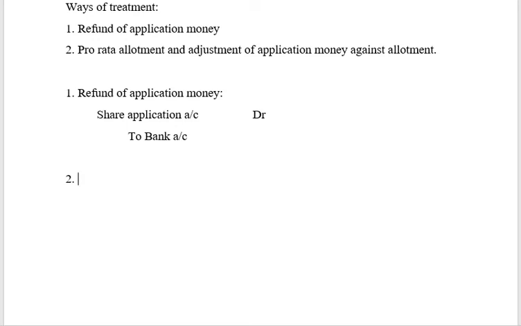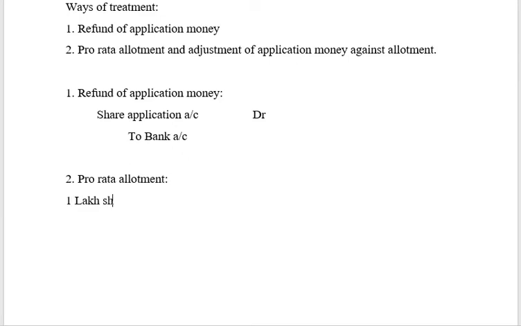Now what if it is the second case, which is pro rata allotment? What do you mean by the word pro rata? Pro rata means allotting in proportion. The word itself says in proportion. So pro rata allotment means allotment in proportion. What does this infer? So for example, this 1 lakh shares which have been issued and subscribed, say it is 1,10,000.